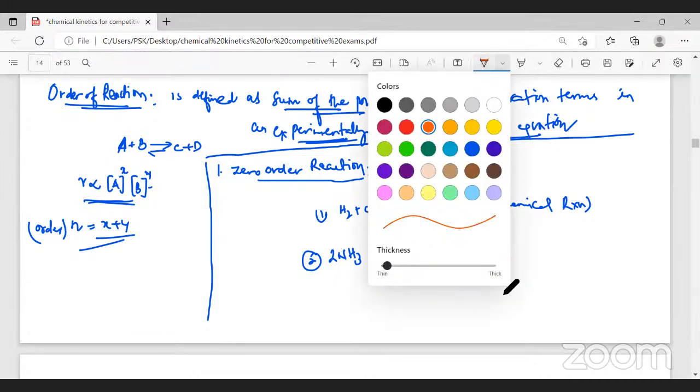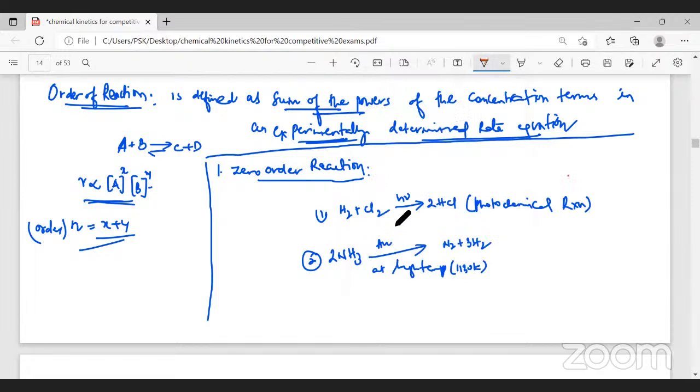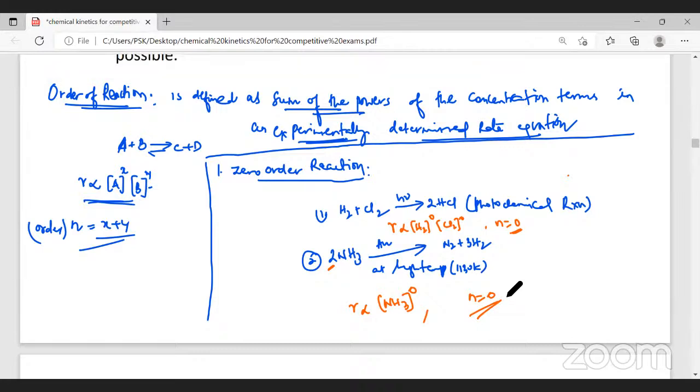Now I say the order with respect to the first equation. Experimentally, when I determine the rate equation, the concentration of hydrogen to the power 0 and chlorine concentration to the power 0. So therefore, the order of this reaction is 0. And here also, if I write the rate equation, I write the concentration of ammonia. The coefficient is 2. I should write it as 2 here, but I write it 0. Therefore, this is also an example of a zero order reaction. What is this zero order reaction? Firstly, you should remember, is it possible for us to measure the amount of hydrogen and chlorine present on the surface of a lake or a pond?